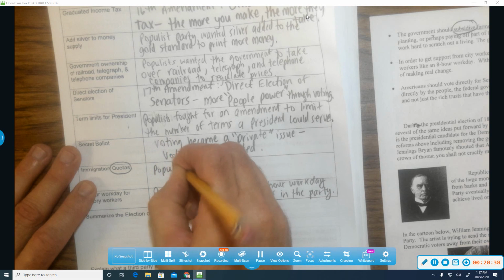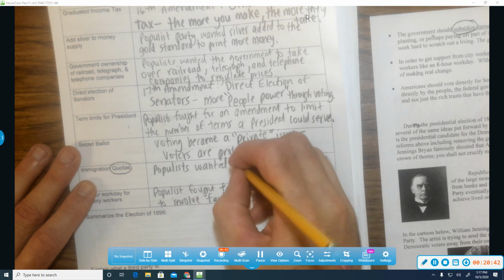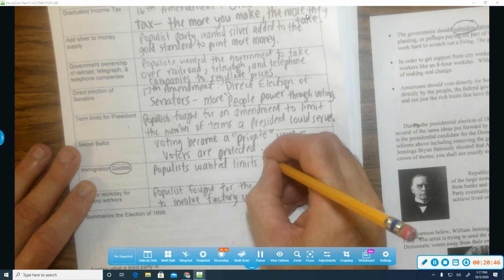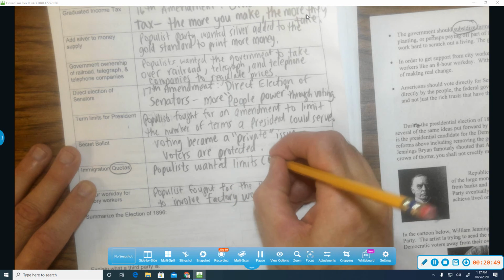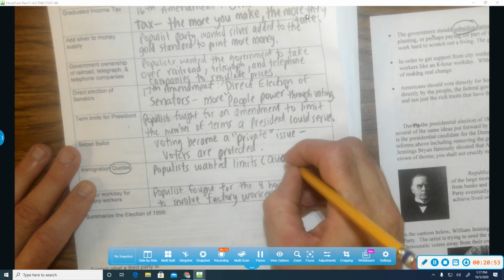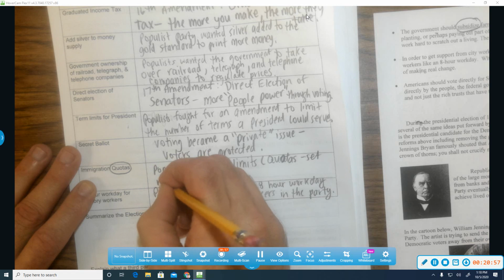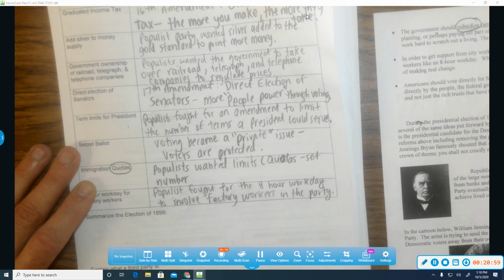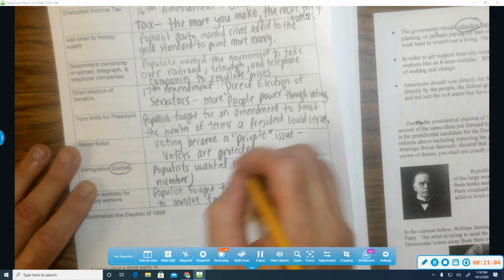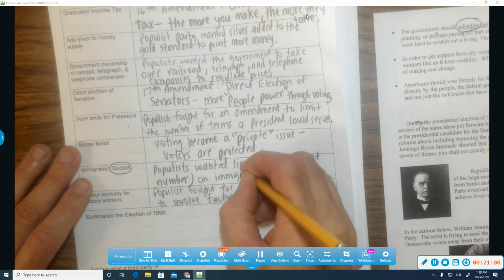Populists wanted limits, which is a quota, a set number. Instead of just letting an unrestricted amount of people come in, they wanted to set limits on immigration to protect jobs.